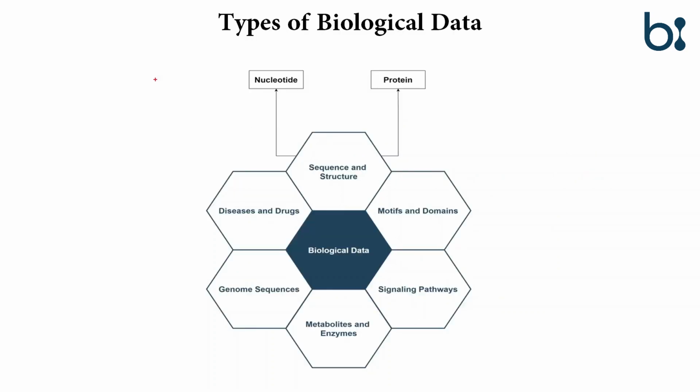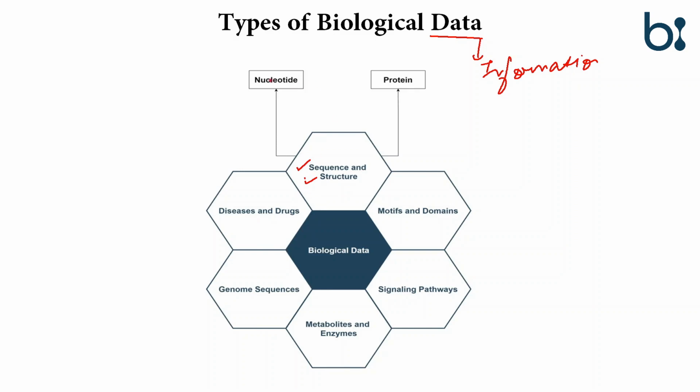Before we understand what biological databases are, let's first understand what biological data is. Data means information. The information can be in the form of sequence and structure.